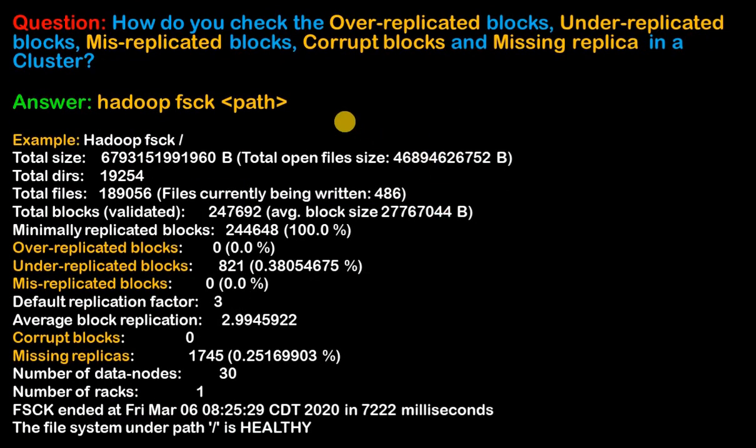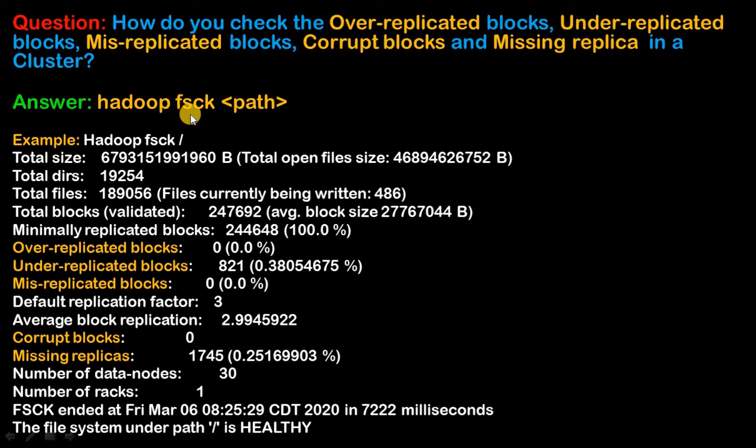Next question is, how do you check the over replicated blocks, under replicated blocks, misreplicated blocks, corrupt blocks, and missing blocks in the cluster? We have discussed these things in my earlier session. I will put the link of these things, what are over replicated, under replicated, misreplicated, and corrupt blocks in Hadoop. So for checking these things, there is a command, and the command name is hadoop fsck.